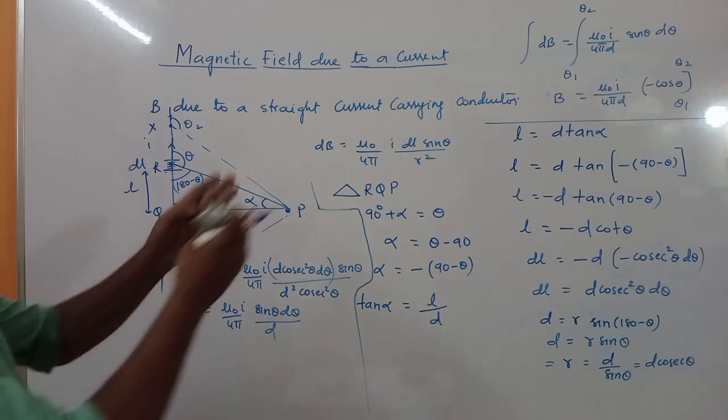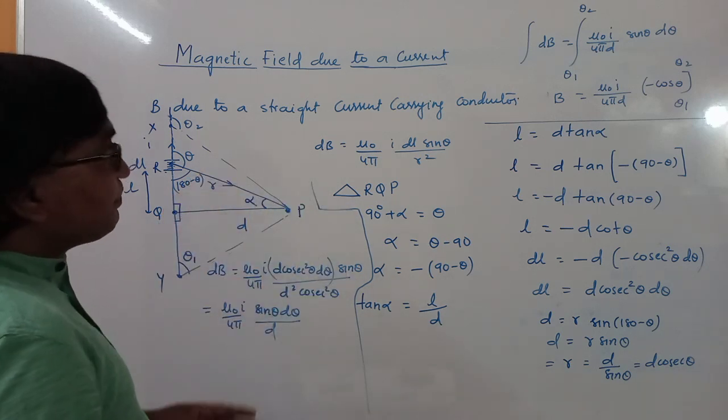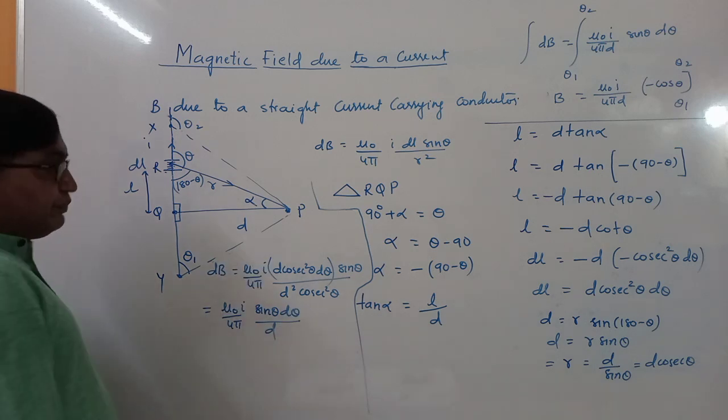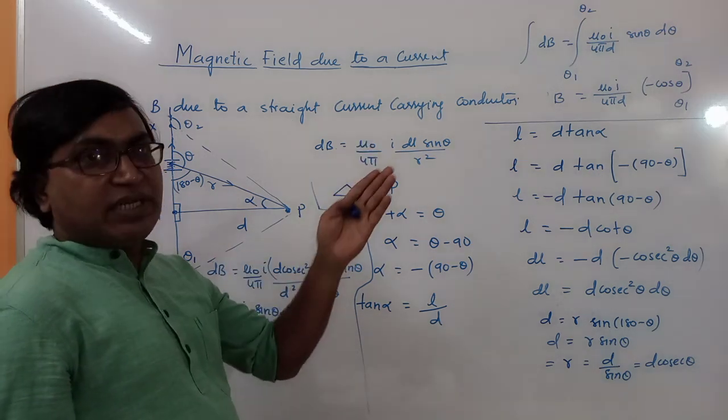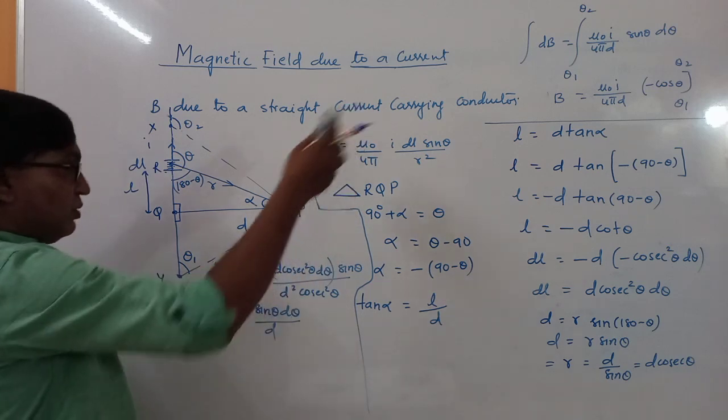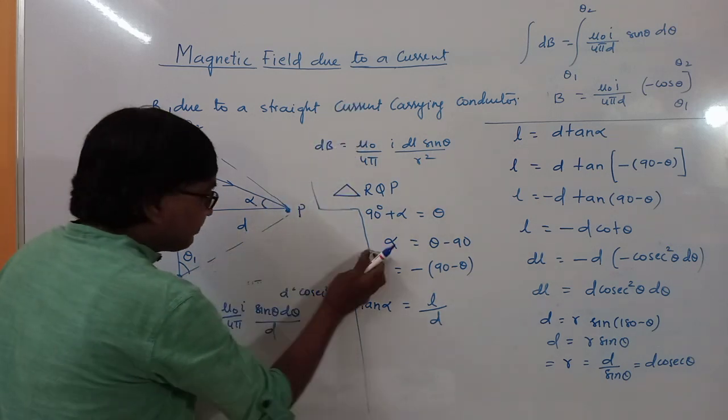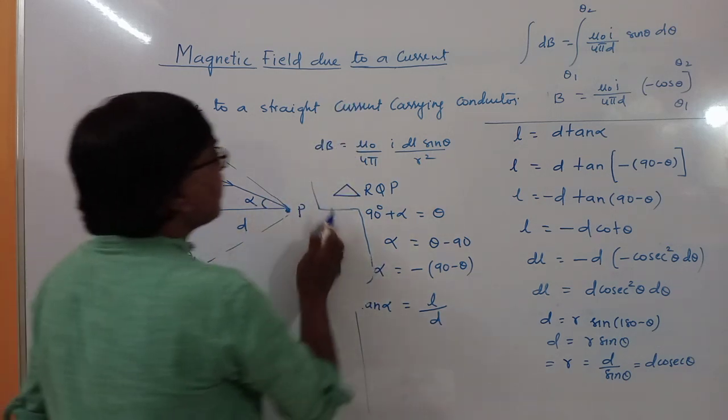Okay, so we'll remove all this. You can pause it and look at those derivations and put the values.